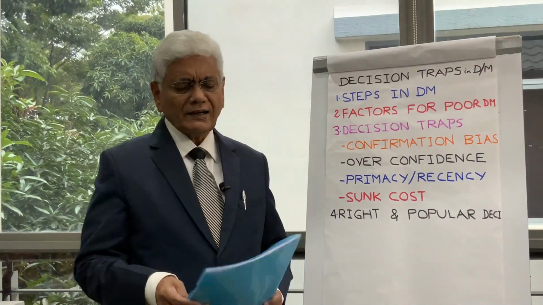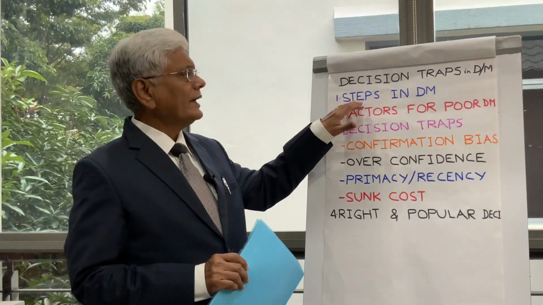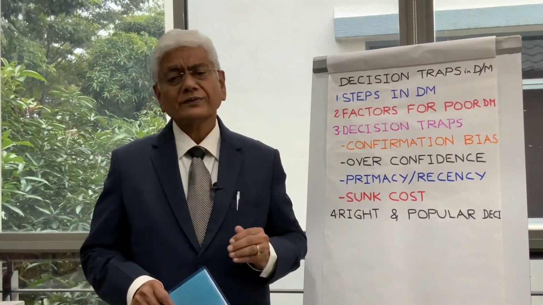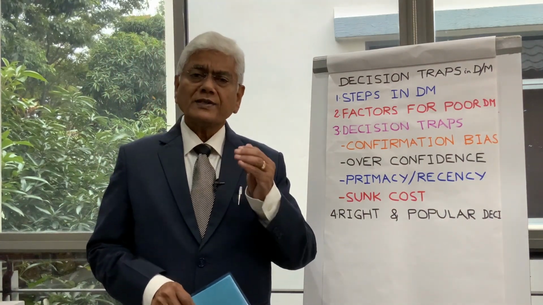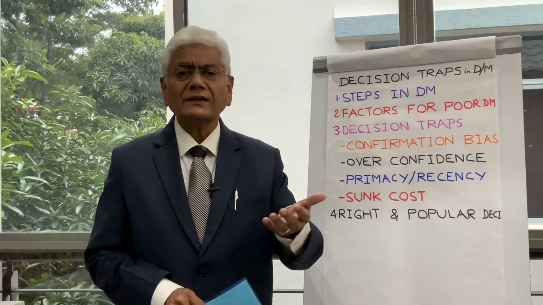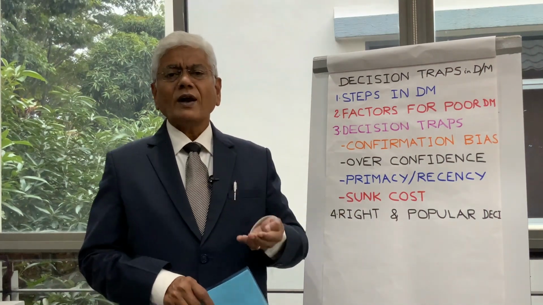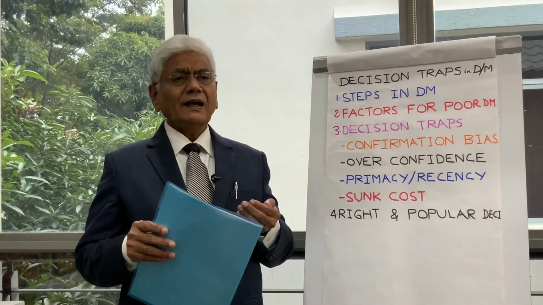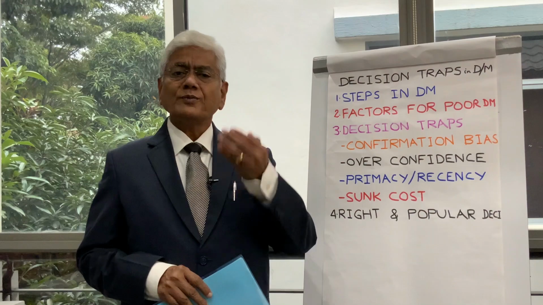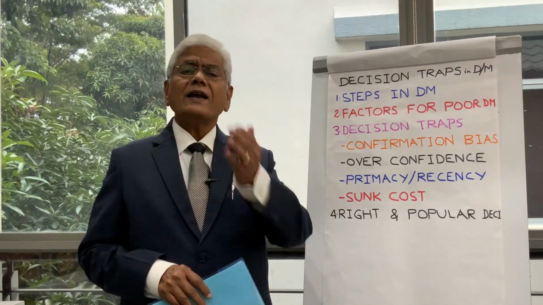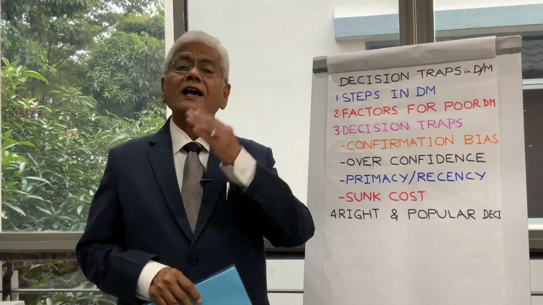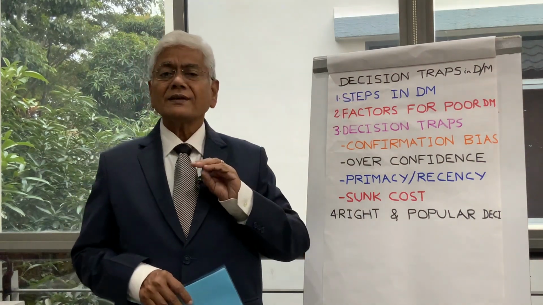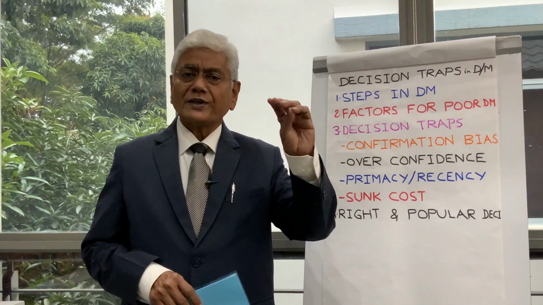Now, let us understand what are the steps involved in decision making. First is you have to establish objectives. Objectives are basically what kind of results you are expecting from this decision, what kind of resources are available for making this decision, and also classify the objectives into mandatory and desirable.